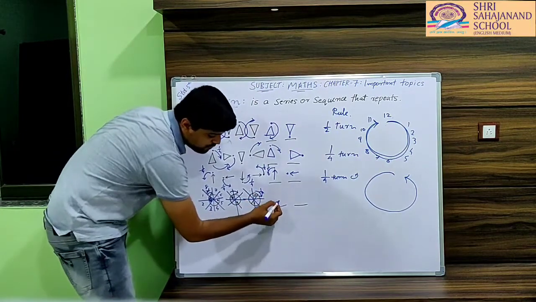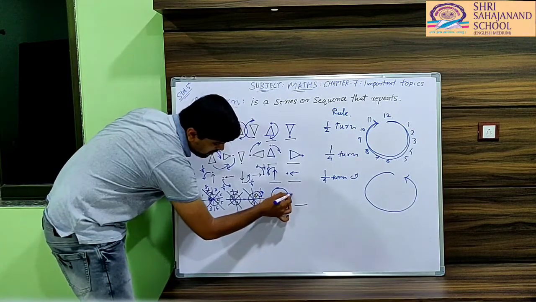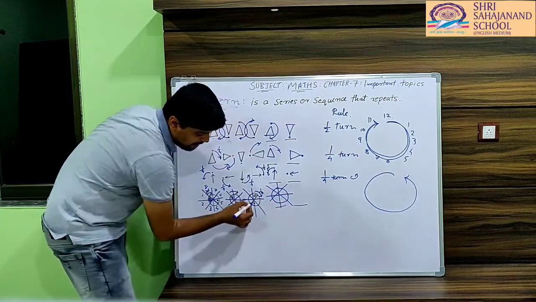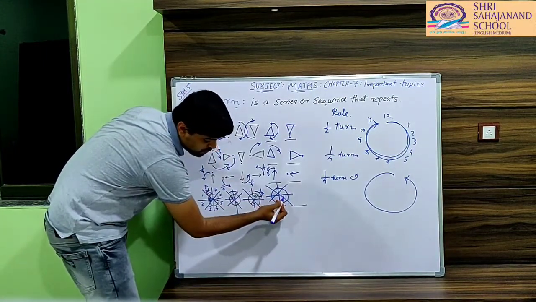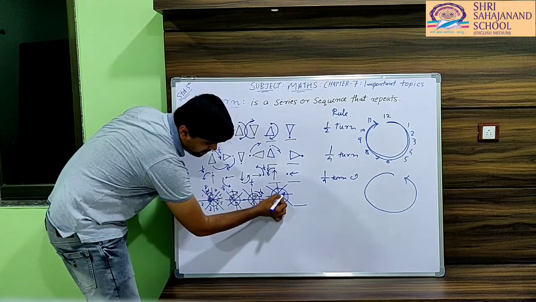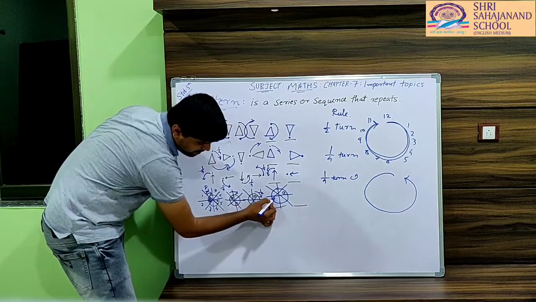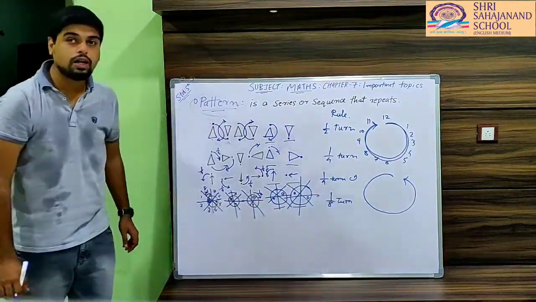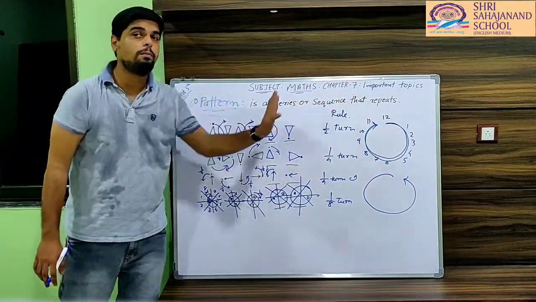So what will be the next figure? We have to draw a circle. We have to make 8 parts of it, and we have to draw that particular figure in which way? Here. And that dark circle will come here. Is it clear? I hope you are clear with the pattern and how to define the rule for a pattern.